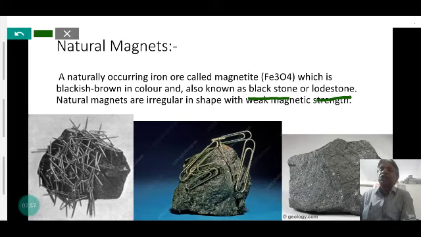Natural magnets are irregular in shape, as given in the figure. It has the property to attract iron objects, magnetic substances. So it is not very useful, but in ancient and medieval times it was used for navigation to find the direction. When it is suspended in air, it always aligns towards the north and south direction. So it is also called lodestone.